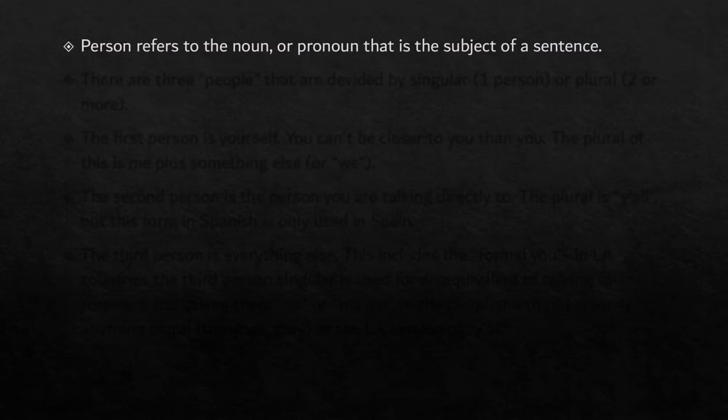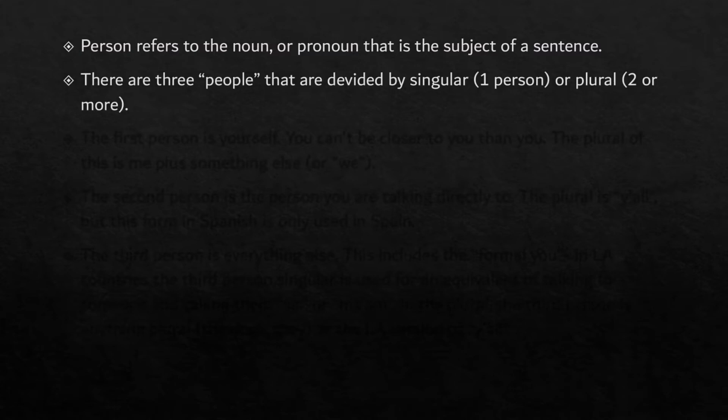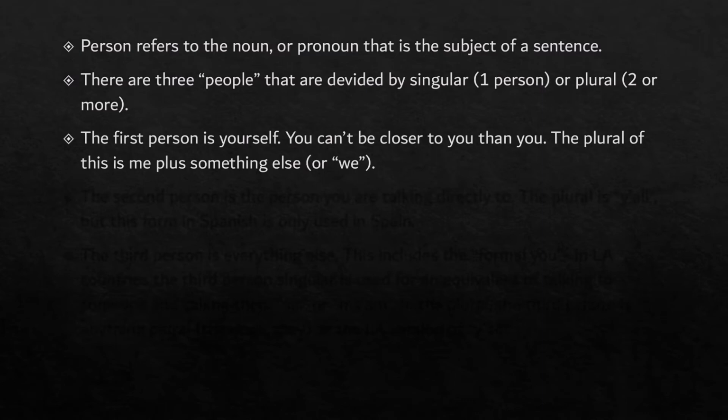But those can also be the subject of a sentence. So when I say a person, I'm referring directly to the person, the noun or the pronoun that is the subject of my sentence. There are three types of people that are divided by singular, which is one person, or plural, two or more people.